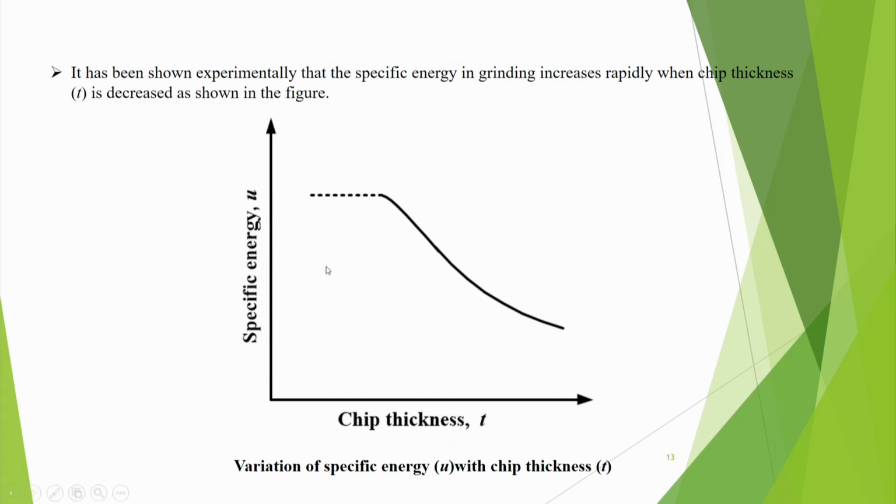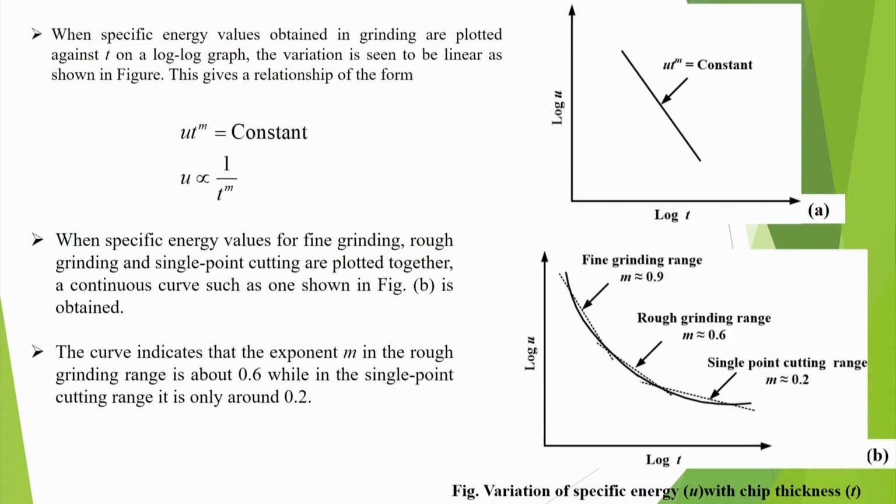Now, it has been shown experimentally that specific energy in grinding increases rapidly when chip thickness T is decreased. Like here, it is increasing very rapidly. For high chip thickness, it is less, but then it increases. That we call the so-called size effect.